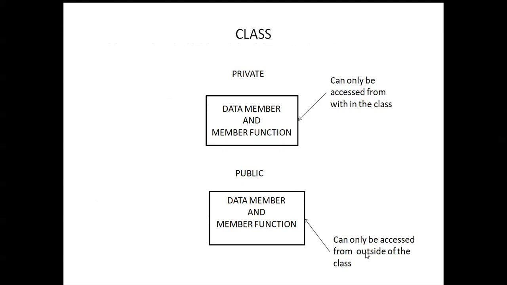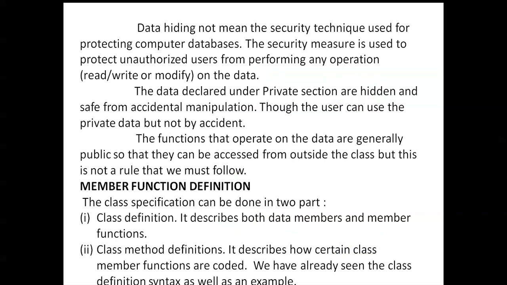Here you can see private and public access specifiers. Private has data members and member functions, and public also has data members and member functions. These two are the classes. The data and member functions that are accessed only within the class are called private. Those data members and member functions that are accessed anywhere are called public.